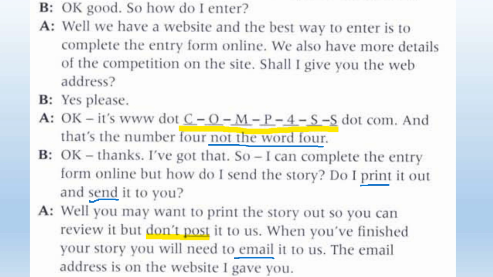Then for the last question in this section, the correct answer we're looking for is post. So that's when you send something, the hard copy on paper by post. We did have the word send in there, which is a verb, but that doesn't really make sense. It wouldn't be don't send it to us, because you do send it, but by email. You don't send it by post. So the correct answer we're looking for is post.